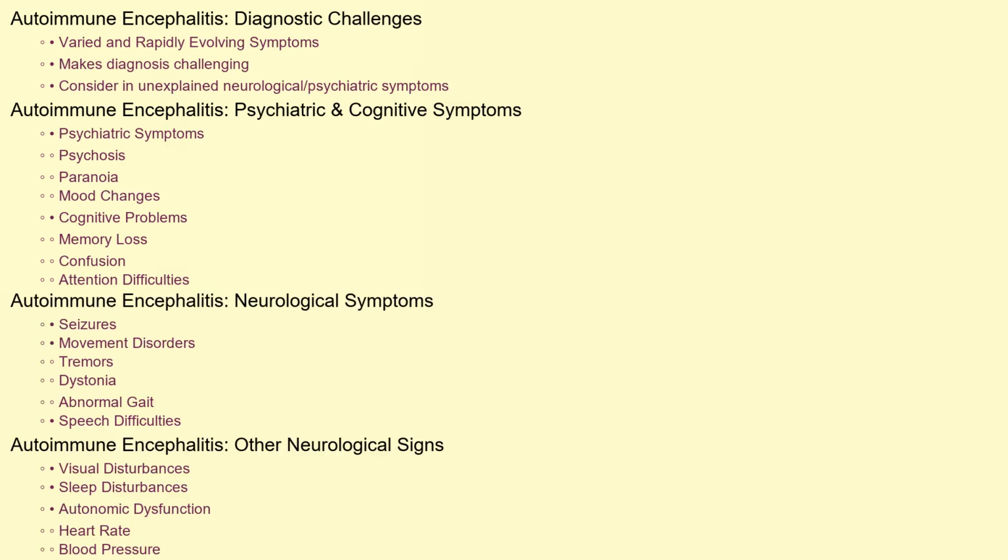The symptoms of autoimmune encephalitis can be quite varied, making diagnosis challenging. They often evolve rapidly, and can include psychiatric symptoms like psychosis, paranoia, or mood changes. Cognitive problems, such as memory loss, confusion, and difficulty with attention are common. Seizures are also frequently seen. Movement disorders like tremors, dystonia, or abnormal gait can occur. Other neurological signs include speech difficulties, visual disturbances, sleep disturbances, and autonomic dysfunction, which can affect heart rate, blood pressure, and breathing.